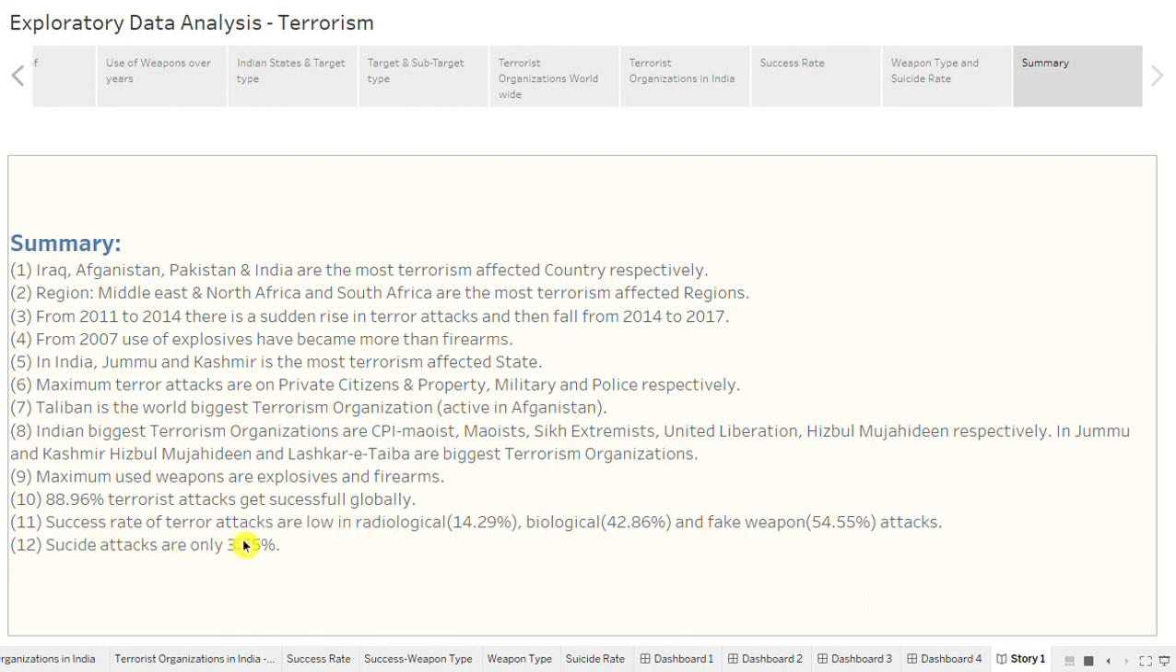Success rate of terror attacks is low with biological, radiological, and fake weapons. And for fake weapons, the success rate is 54.55%. And suicide attacks are only 3.65% of total attacks. So here we complete our exploratory data analysis.